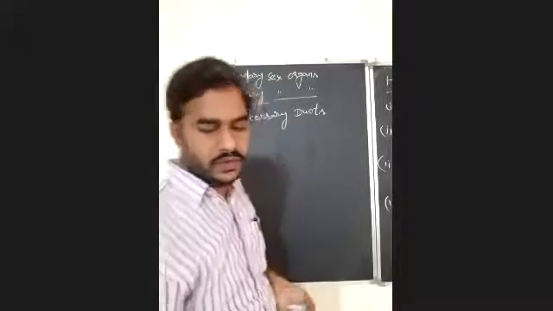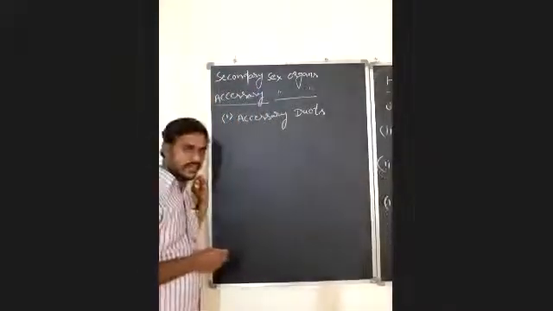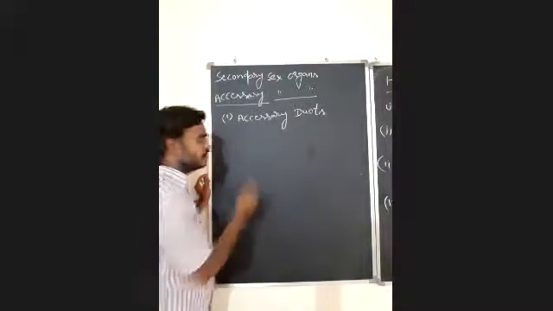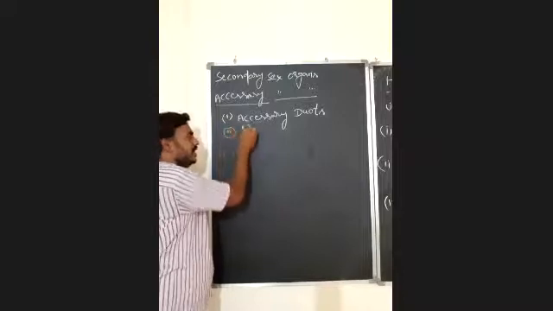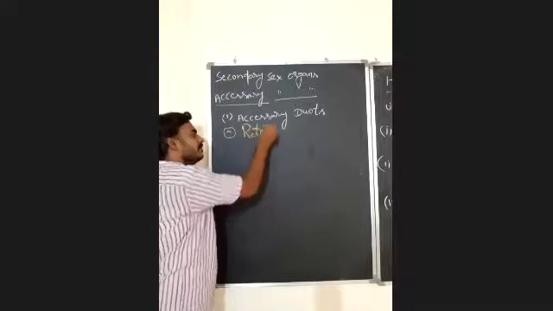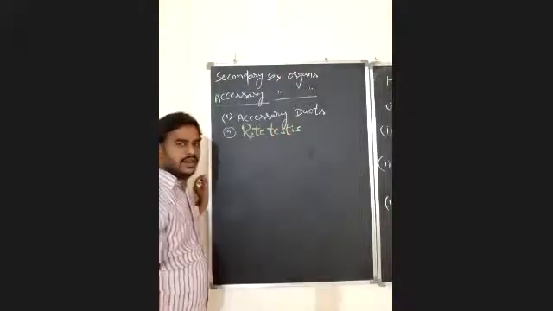Already I gave you what the accessory ducts in the male reproductive system are. The first one is rete testis.